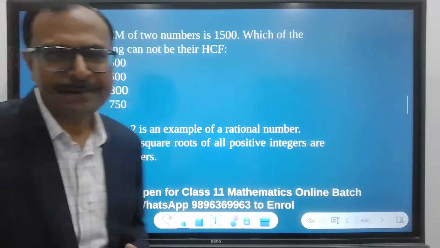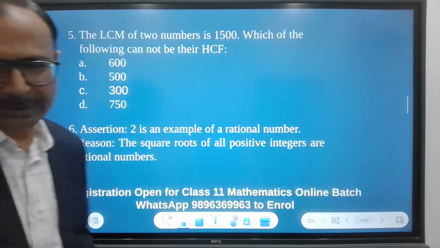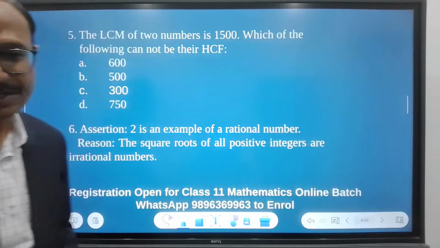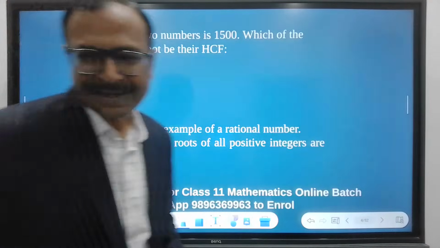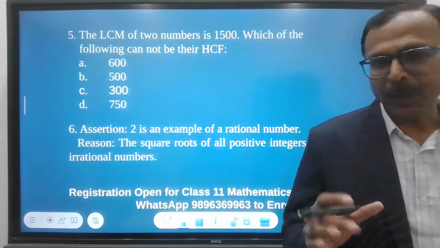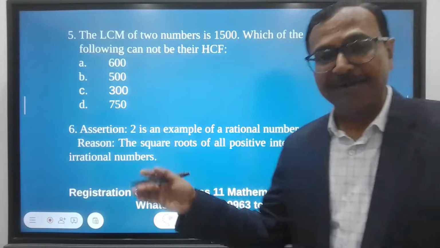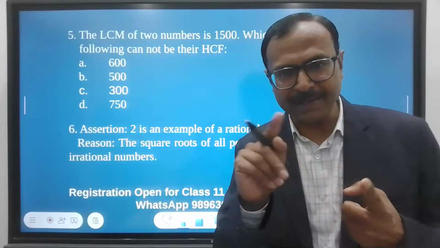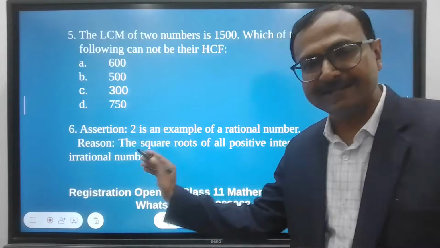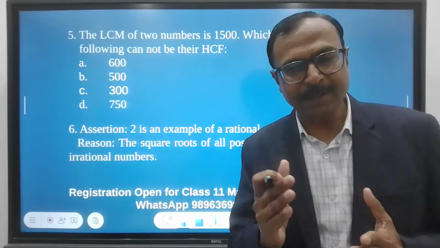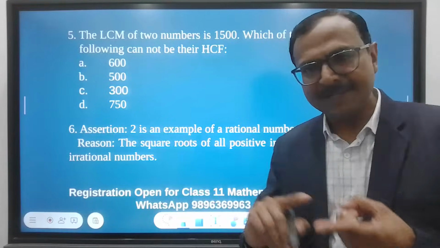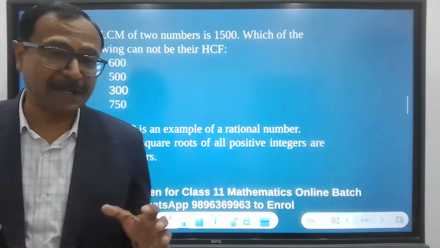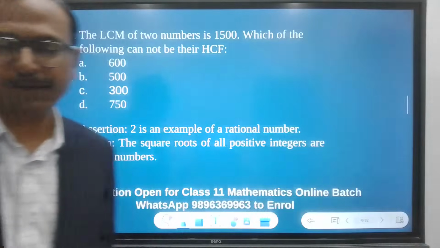So I've got some answers here. The prominent answer I'm getting for the 5th question is A. And for the 6th question, it is just one answer till now. So I hope you know when to answer A in assertion reason questions. When both are true and the reason is the correct explanation for the assertion, you answer A. When both are true, but the reason is not the correct explanation, then you answer B. Then true, false, C, and false, true, D. I'm not going to tell you that because it's been the complete year. You must be knowing that by now.